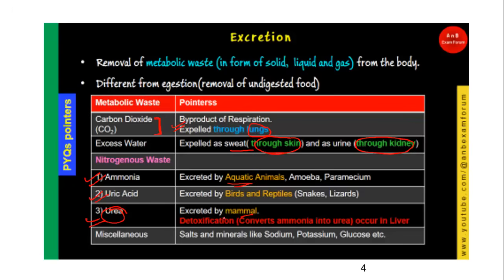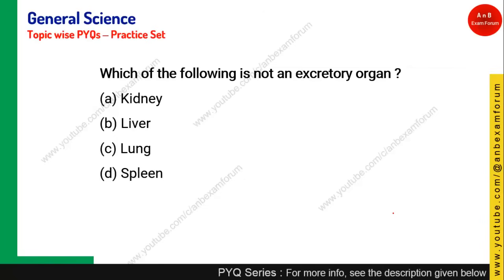And how is urea produced? It is basically detoxification. Our body also produces ammonia, but it is converted into urea in the liver. So the liver is also an excretory organ. Liver, kidney, skin and lungs are all excretory organs in humans, but the kidney is the main excretory organ. Let's see the next question.